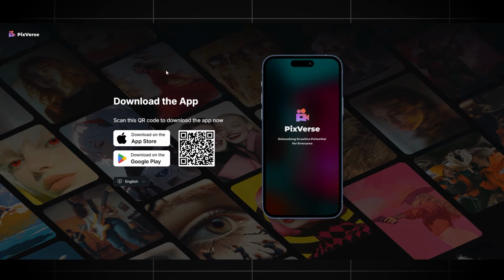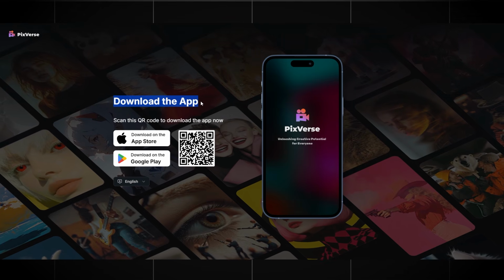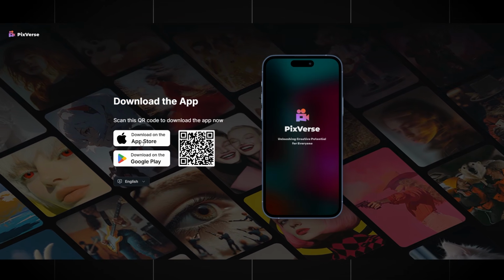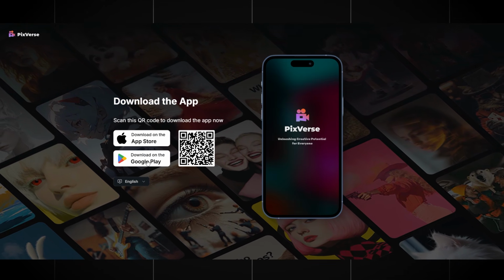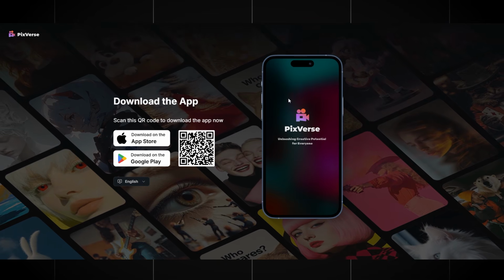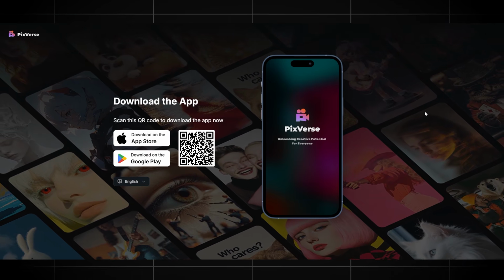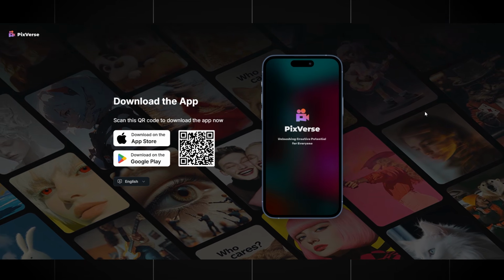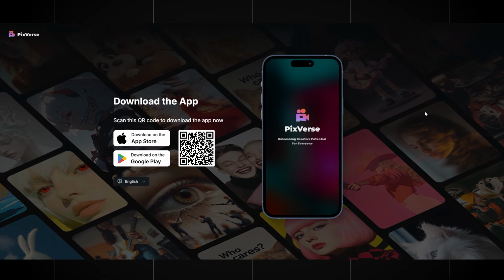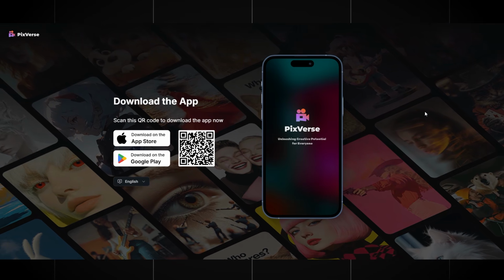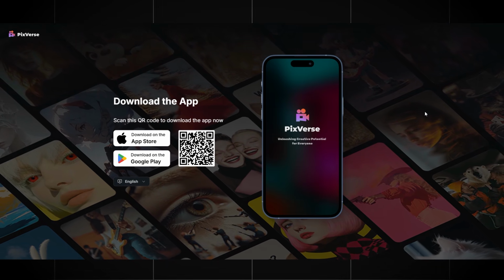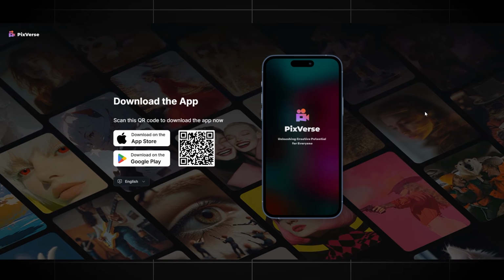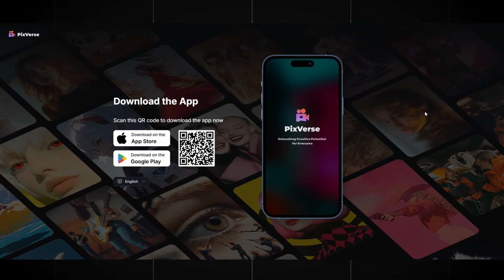If you don't have access to a computer, no problem at all. Pixverse also has a mobile application that you can easily download from the Google Play Store or the App Store. With the mobile version, you can create professional-looking AI animations directly on your phone, whether you're at home, traveling, or even on your lunch break. The app allows you to animate images, add text, music, effects, and fully edit your content from start to finish.